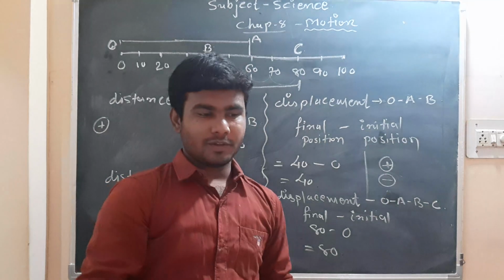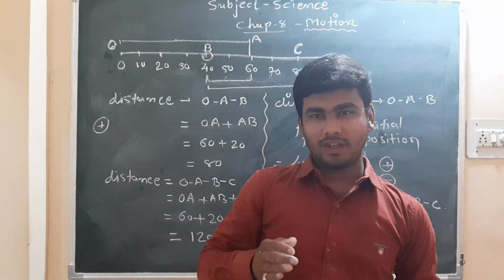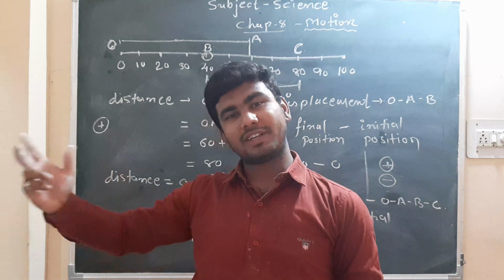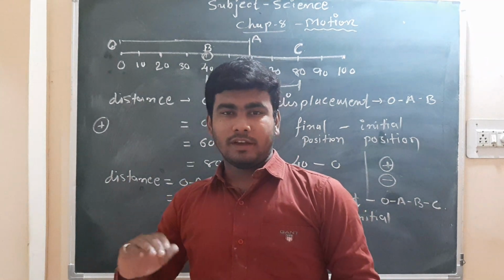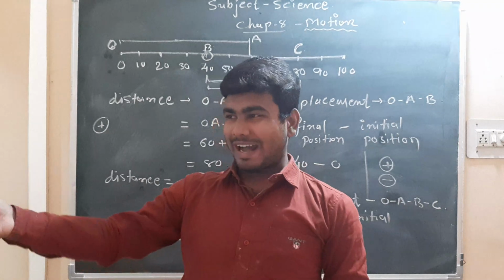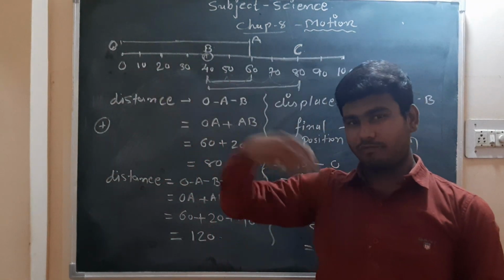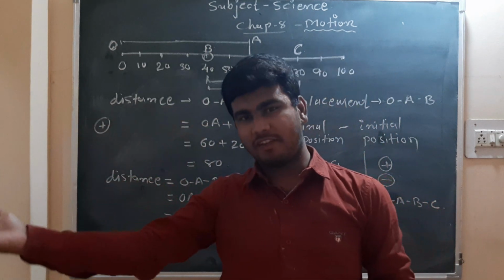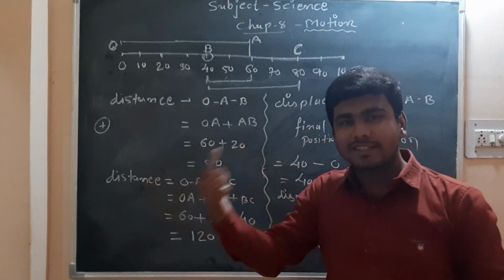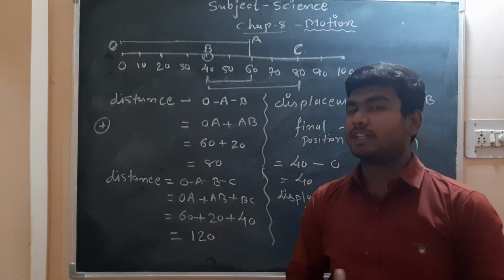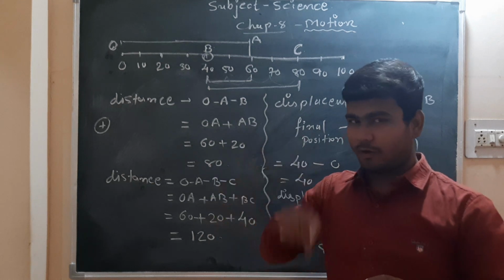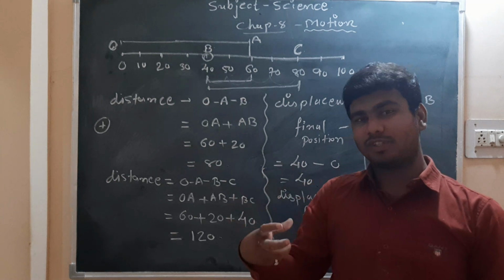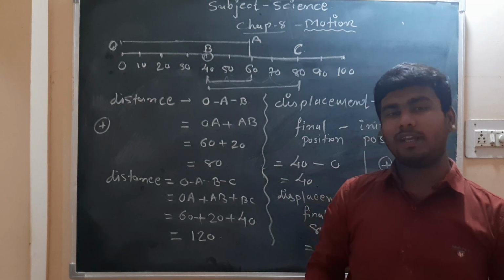Let's take another example. Suppose your home and your school are at a distance of 5 kilometers. You went to school, right? So what is your distance? 5 kilometers. Displacement here is also 5 kilometers. You come back home from school. Now, how much is your total distance traveled? 5 kilometers you went and 5 kilometers you came back, so your total distance will be 10 kilometers. But what is your displacement? Finally where are you? At home. Initially where were you? At home. So simple. Your final and initial positions are the same. So in such a case, the displacement will be 0.